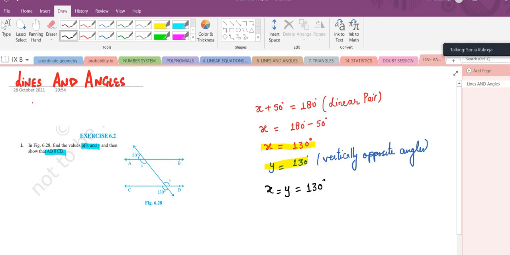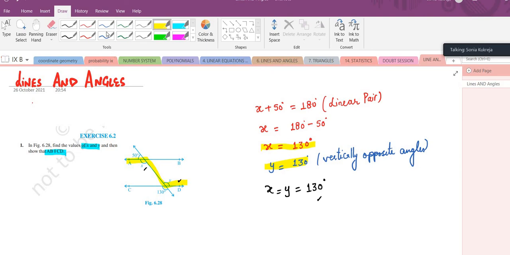Pari, can you tell something about this x and y? They are 130. Is there any relation between them? Yes, ma'am. They are alternate interior angles, and they are equal also. Then further, what can we say? Ma'am, since they are forming alternate interior angles, line AB is parallel to CD.